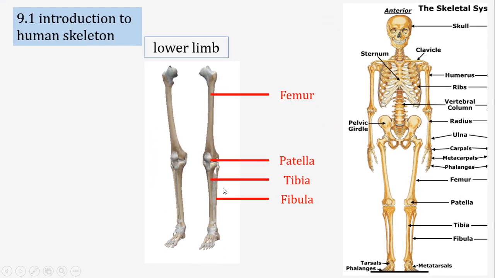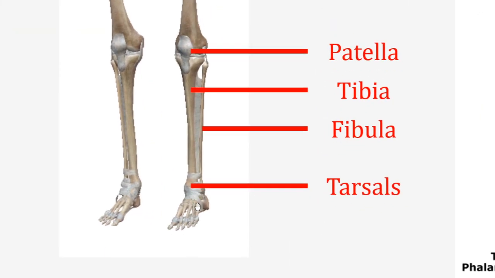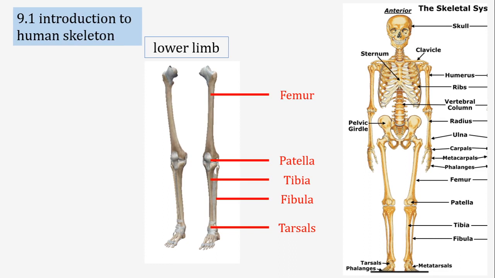And like the hands and legs, for example, in our hand we got carpals, so in our leg we have tarsals. At the end of the leg there are multiple tarsal bones present, and they are all connected with a ligament bandage. And at the end of tarsal there are 5 metatarsals, and at the end of 5 metatarsals there are 5 phalanges.